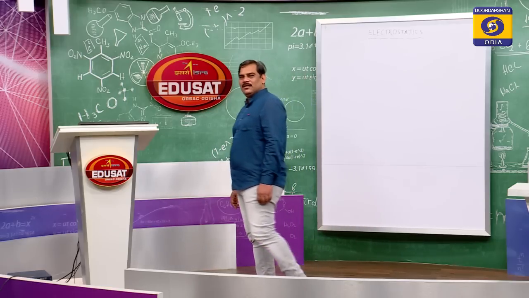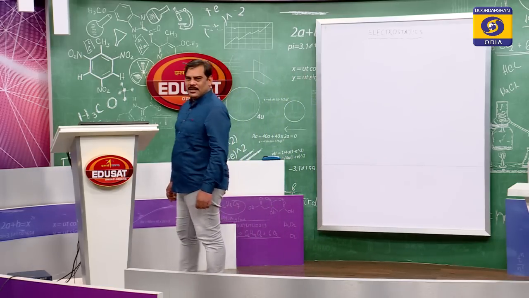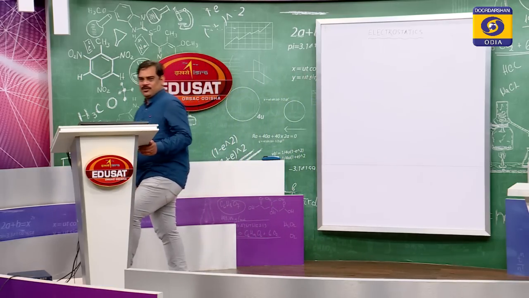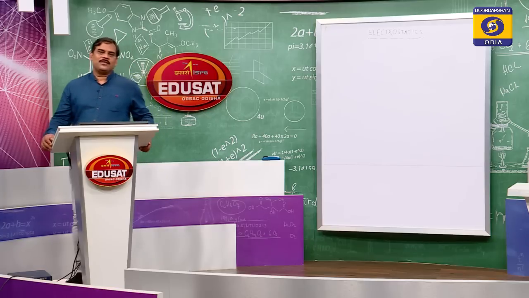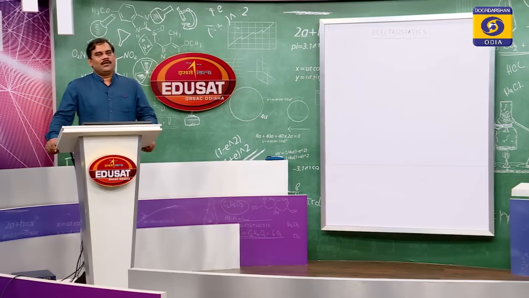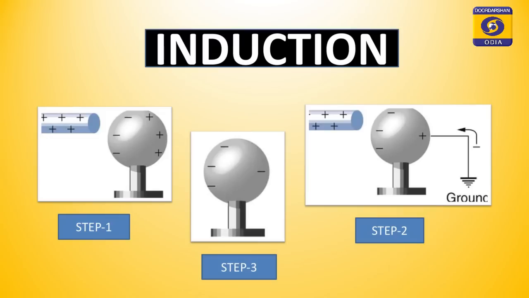The second process in which we can produce charged bodies is known as induction. In the process of induction, we normally place a charged body near an uncharged one. Due to polarization, charges develop on the body, and by this mechanism we are producing charged bodies. Now, let us see how we do that in our daily life.